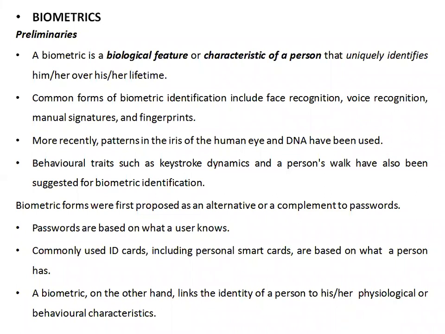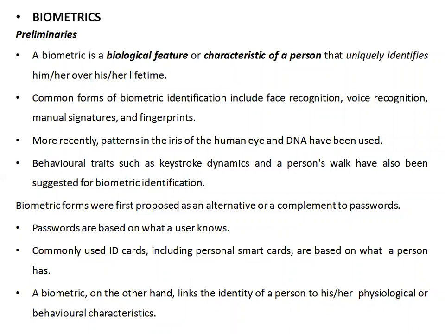By using some biometric identifications such as your face, your voice, your manual signatures, your fingerprint. By taking your fingerprint, by seeing your signature, by seeing your face, by hearing your voice, we can identify you are this person. That happens only in biometric.